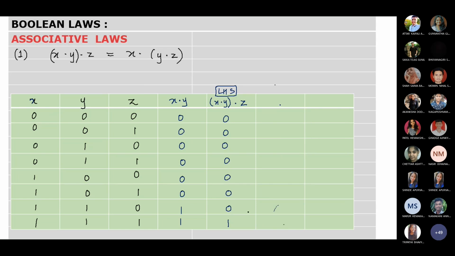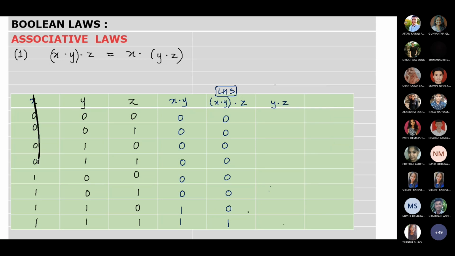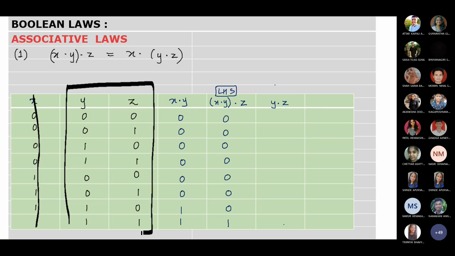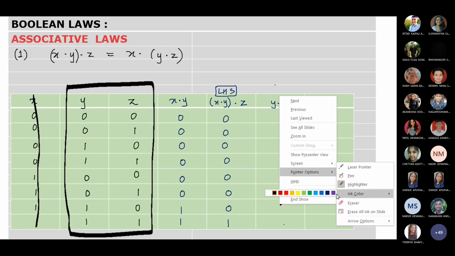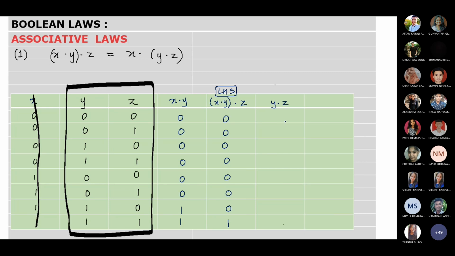Next we take the RHS. In the RHS, first we will solve the bracket term, that is y dot z. So now when we are solving y dot z, you will focus only on y and z, these values. Don't see anything else. Purposely I am making this highlight. So now dot y and z, that is, AND them.